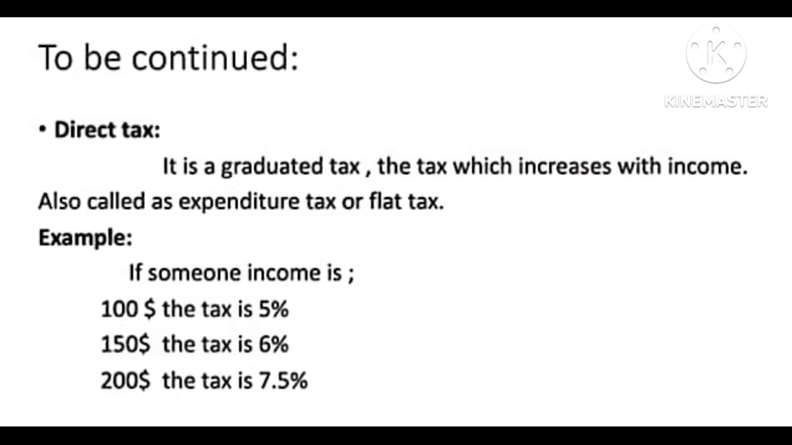Basically, direct tax is really paid by the person on whom it is legally imposed. The impact of money burden and incidence are on one and the same person, and it cannot be shifted to other persons. Examples of direct tax would be income tax or wealth tax. An important aspect of it is that direct tax keeps on increasing with pay. If it is 100 US dollars, the tax would be 5%, then at 150 the tax would be 6%, and if 200 then the tax is 7.5%.